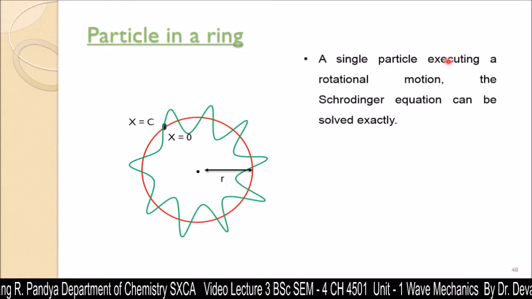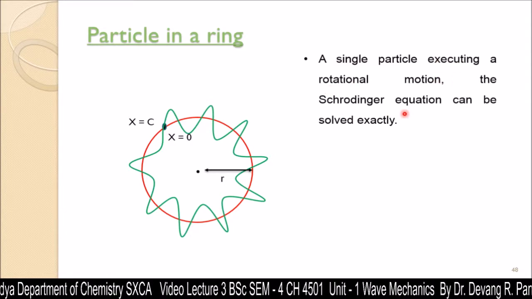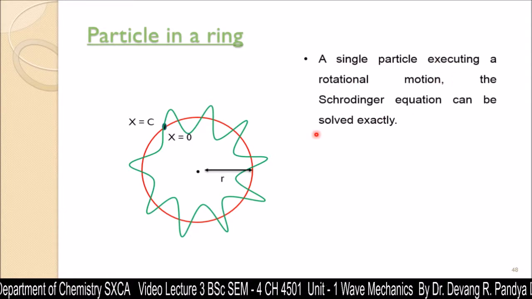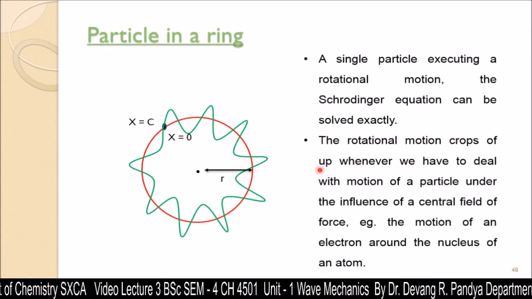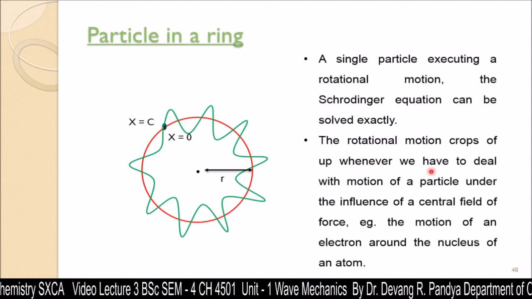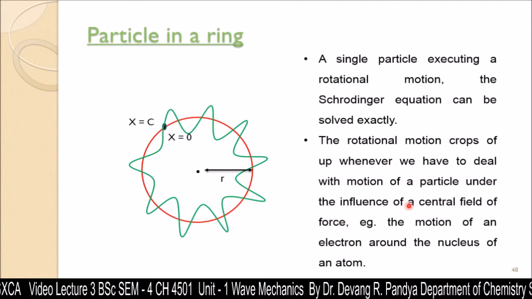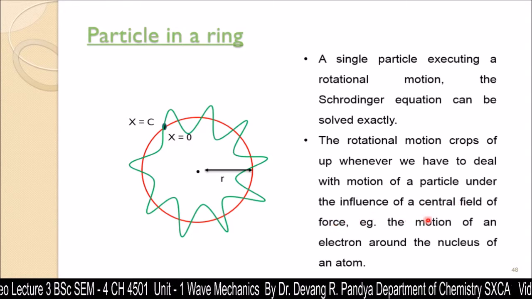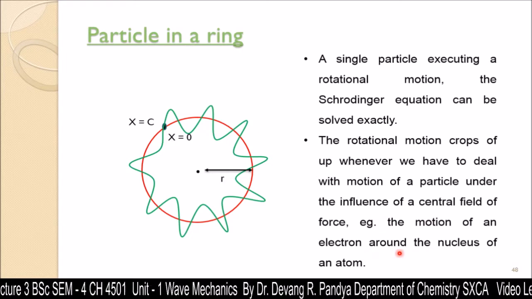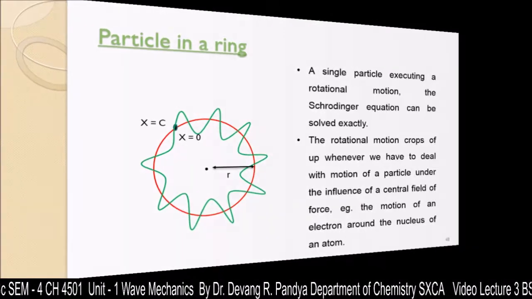For a single particle executing a rotational motion, the Schrodinger equation can be solved exactly. The rotational motion crops up whenever we have to deal with the motion of a particle under the influence of a central field of force, as for example the motion of an electron surrounding the nucleus of an atom.